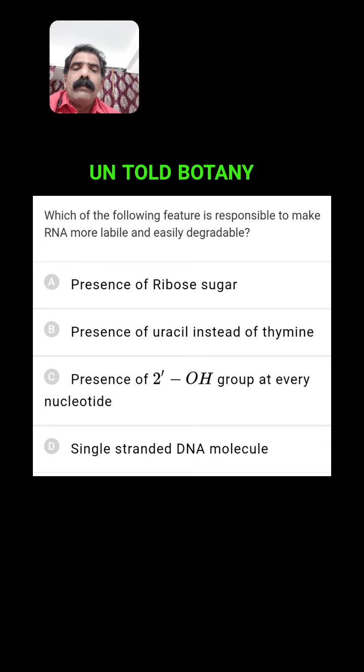If it were deoxyribose sugar, only H would be there, but here a free hydroxyl group is there. Due to the presence of the free hydroxyl group, it is chemically more reactive and less stable. So presence of the 2' hydroxyl group at every nucleotide is the reason for the easily degradable nature of RNA.